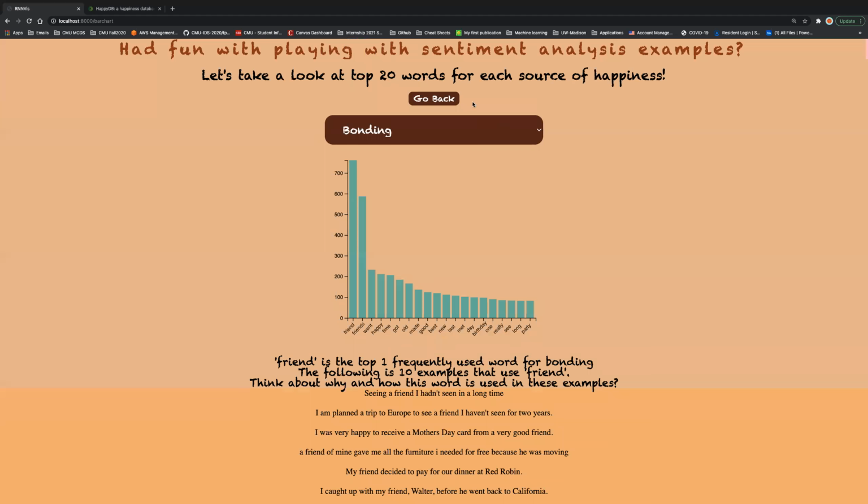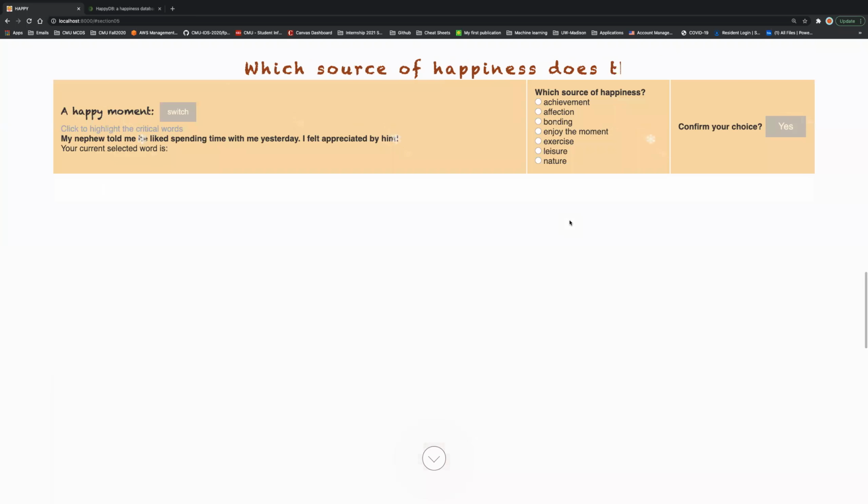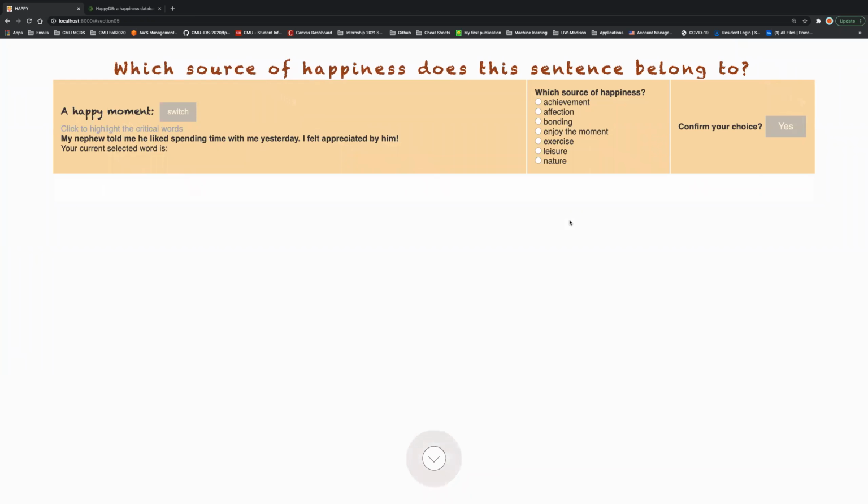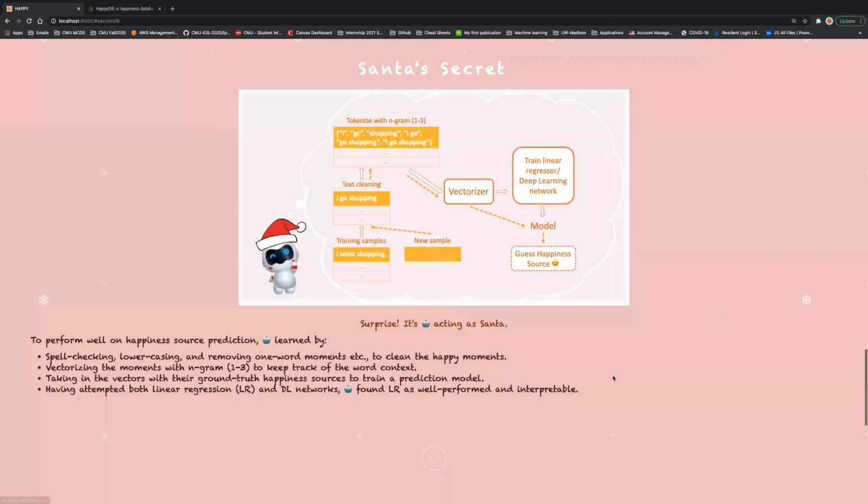So if the user is done with this section, he or she can just go back to the main section again, and we will redirect him or her to the same page as before. So in the next page, we will show the sentence secret. That is, unfortunately, there's no Santa, but a machine learning model that is acting as a Santa.